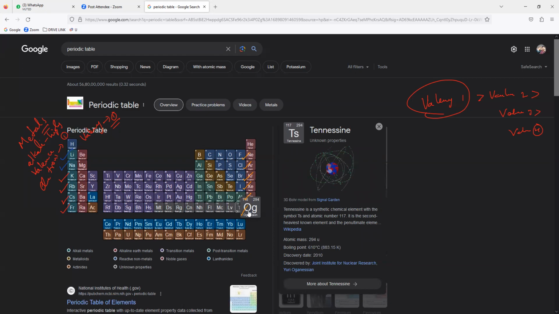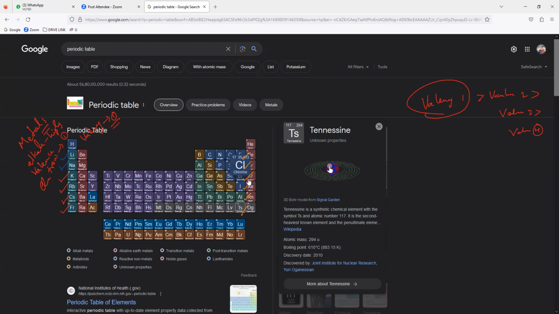All of you see here how it is perfectly explained. So learn these first four alone: fluorine, chlorine, bromine, and iodine.